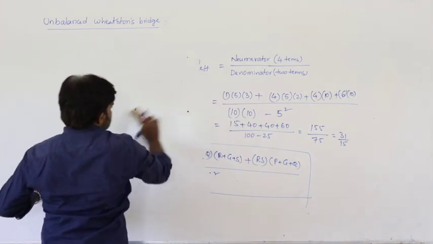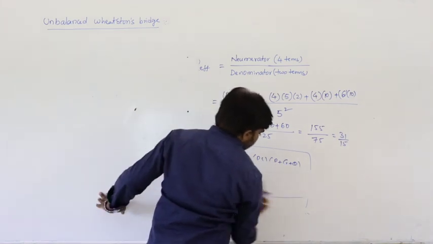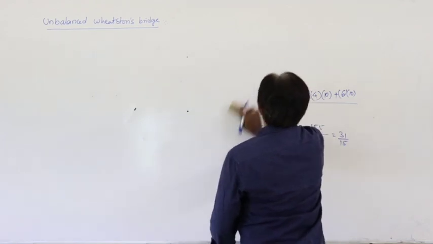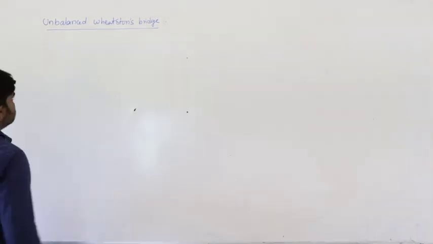If you know the effective resistance, then we can calculate the current very easily. According to Ohm's law, V is equal to IR, we know the current, and after that we can calculate how the current divides in the branches like that.